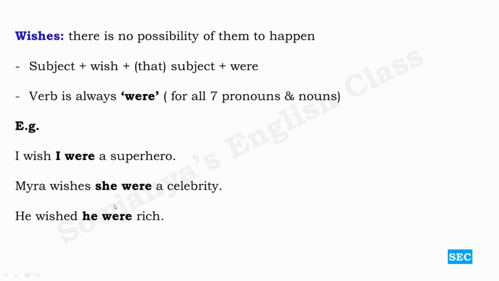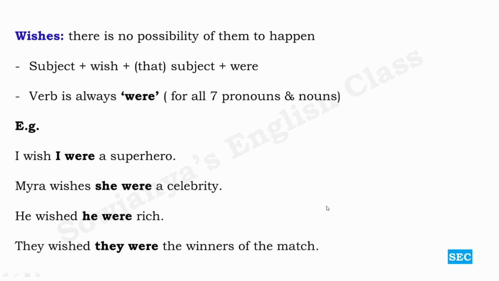Myra wishes she were a celebrity. He wished he were rich. Okay, so he is not rich and his becoming rich is not at all possible. And then they wished they were the winners of the match. The match has already happened, somebody else has already won. They wished they were the winners of the match, which is hypothetical, which is not going to happen at all. Okay. So irrespective of singular or plural pronouns, we are going to use were. You should keep that in mind for all 7 pronouns and nouns as well.